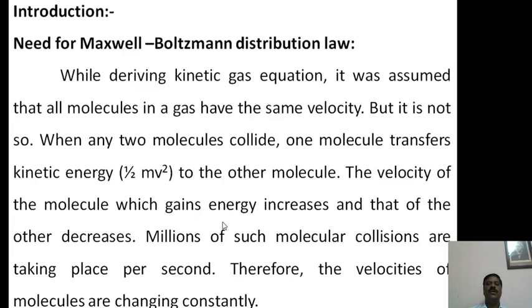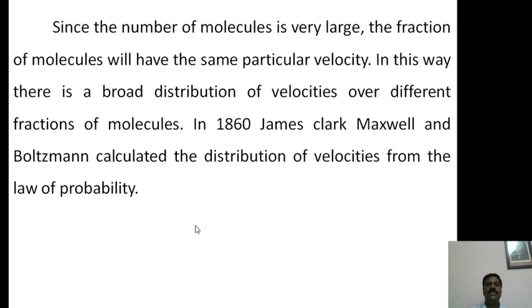Therefore Maxwell and Boltzmann explained this: since the number of molecules is very large, a fraction of the molecules out of the plenty of molecules have the same energy, that is, a particular energy.